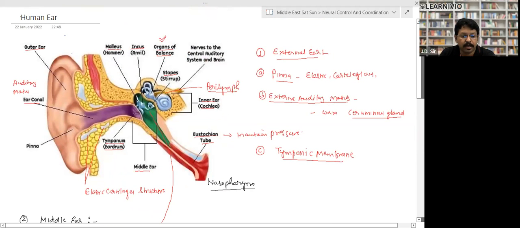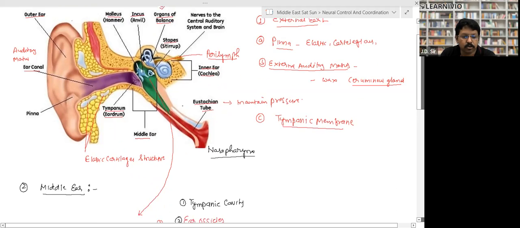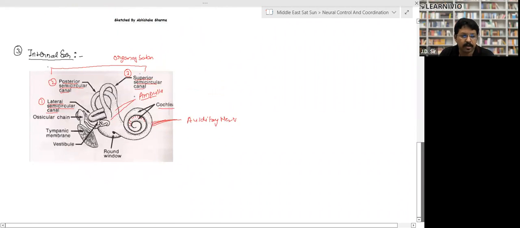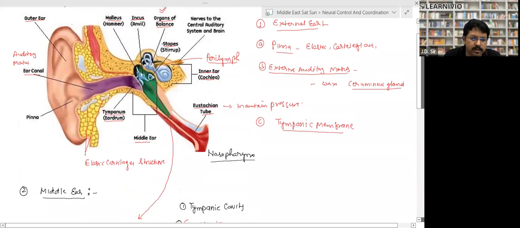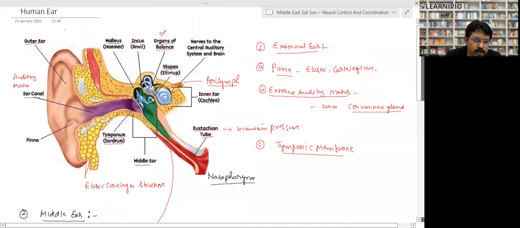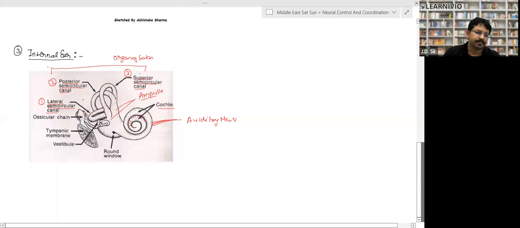Now come to the internal ear. The internal ear is made up of this kind of structure. This is called the cochlea. The internal ear is made up of two structures. This outer structure remains enclosed in a bony structure, and in the bony structure there is a liquid. This structure is called the organ of balance, right? And this inner part is this round part. This is actually called the cochlea, right? And it keeps floating in a liquid that is called perilymph, right?